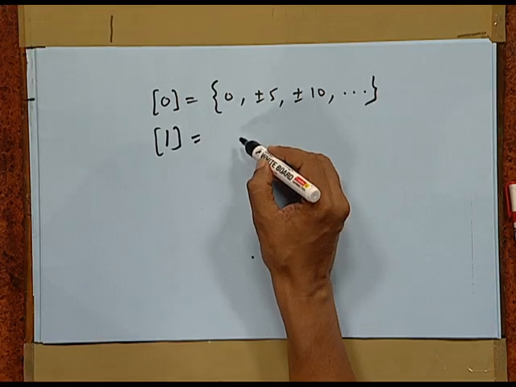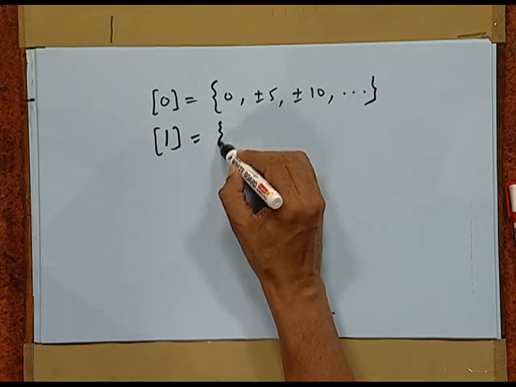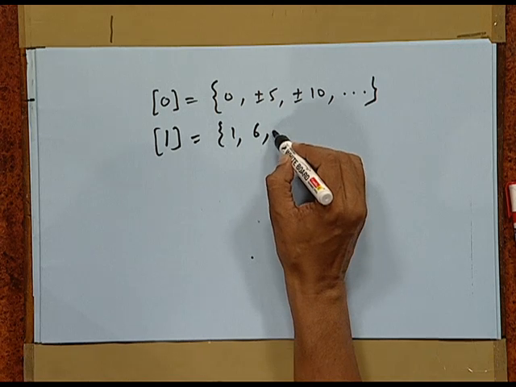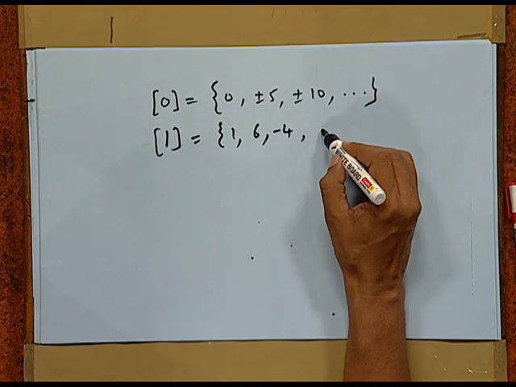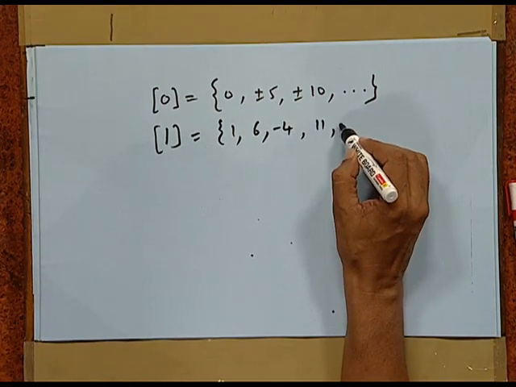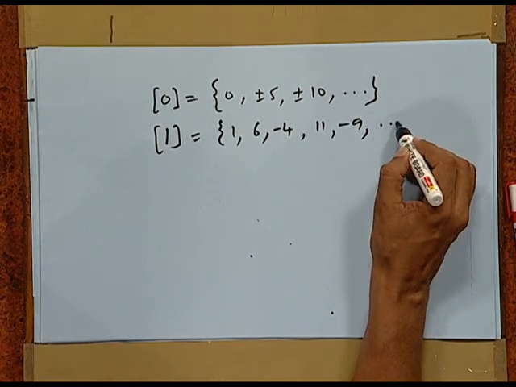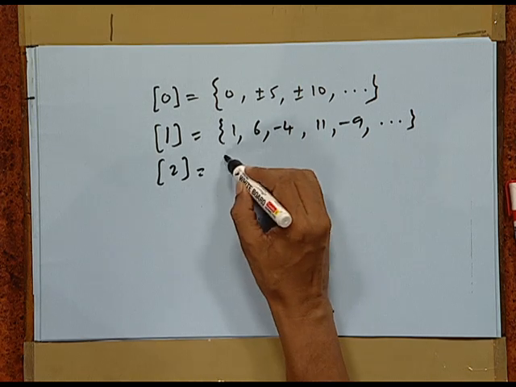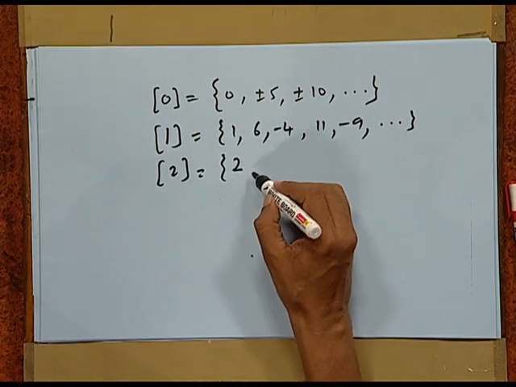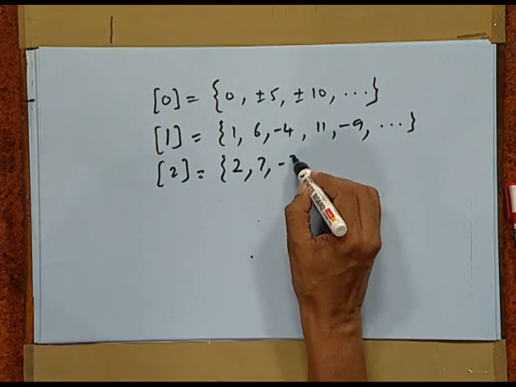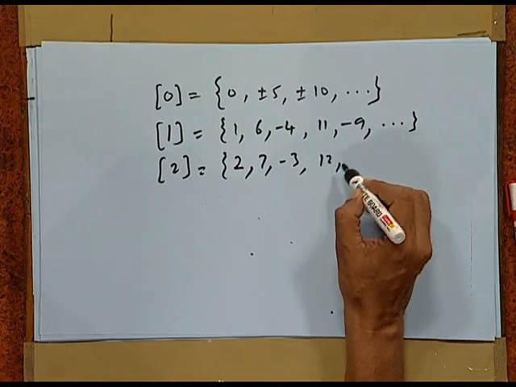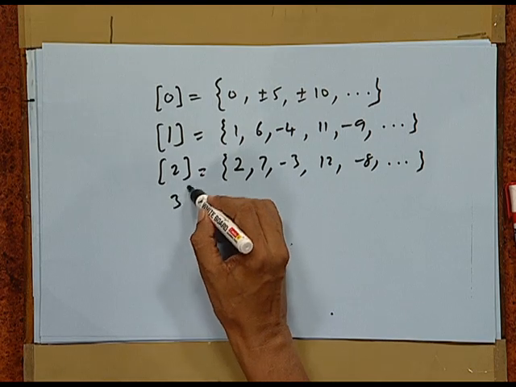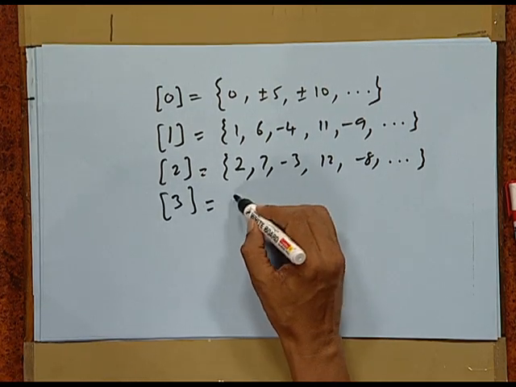Now, 1 has relation with 1 itself, then 6 and minus 4, 11 and minus 9 and so on. Similarly, we will have 2, that is 2 related to 2, then 7, minus 3, 12, minus 8 and so on. Then we have 3, that is 3,